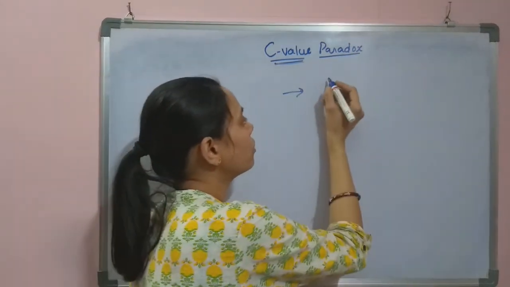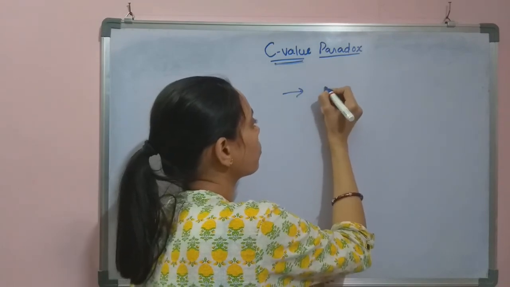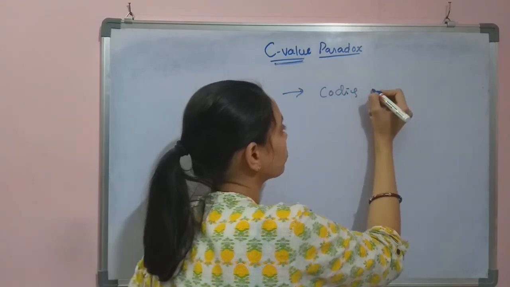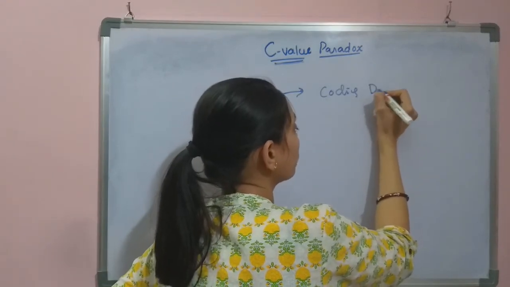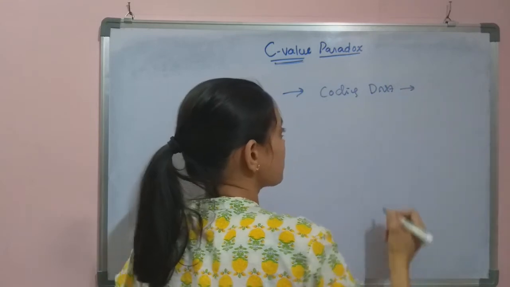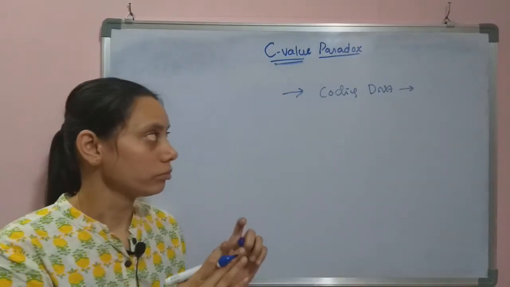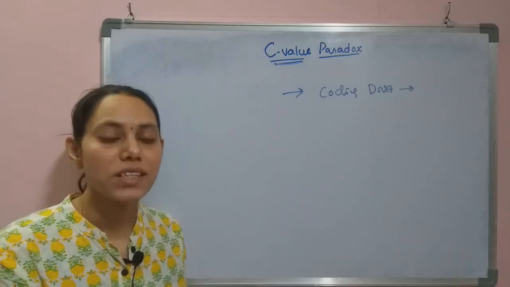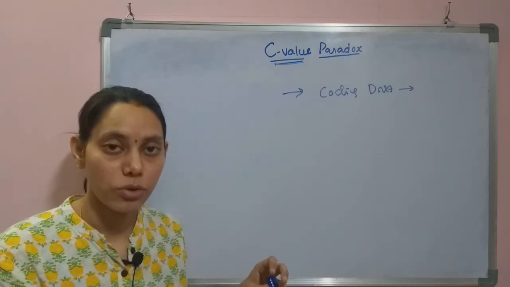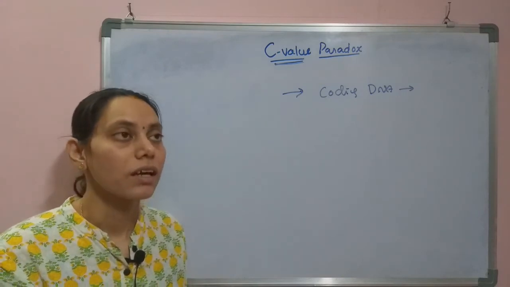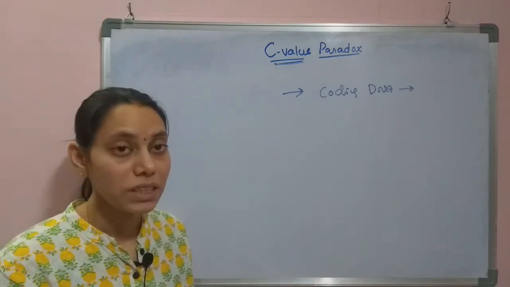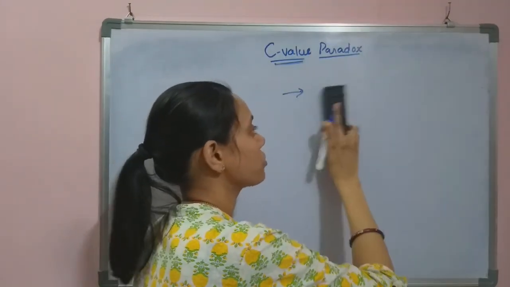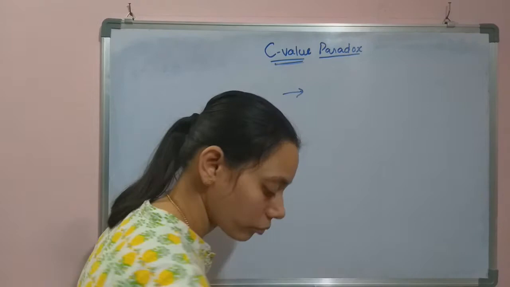So here the coding portion of DNA is following this C value order. As the complexity increases, the coding portion of the DNA will also be increased. But as the complexity of the organism increases, the non-coding portion may not always follow the order.